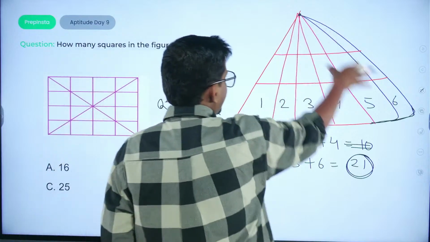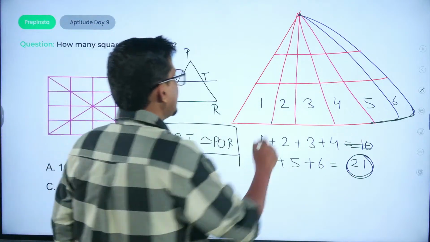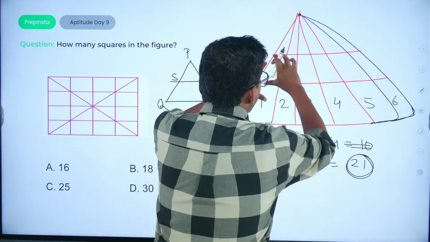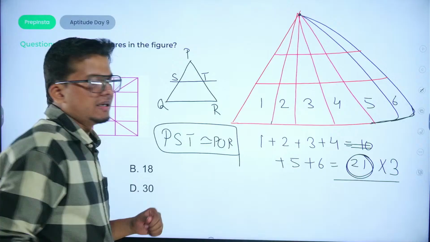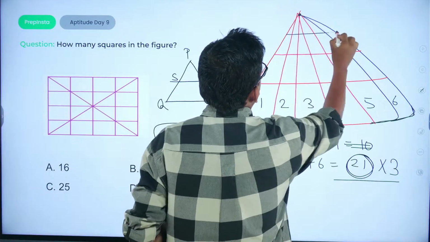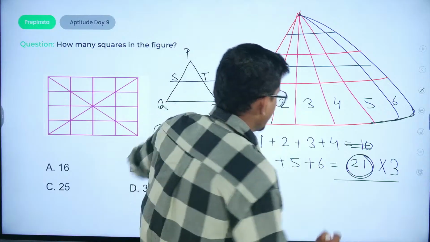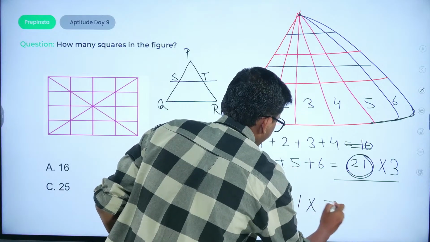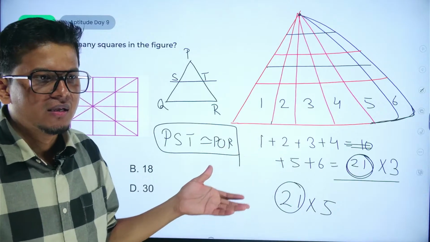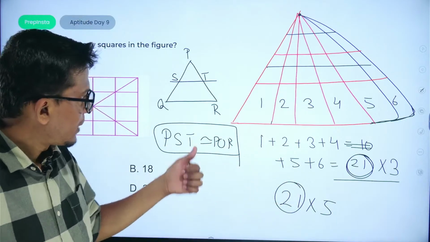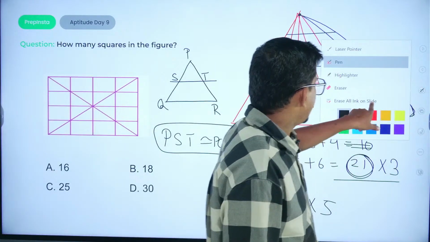So in the same manner, I am dissecting, cutting down the triangle in one. This would be one position, 2 and 3. So the total number of triangles in that scenario would be 21 into 3. If I dissect it furthermore, how many triangles are we getting? 1, 2, 3, 4, 5. So the right answer would be 21 into 5. So 21 from the outermost shell, multiplied by 5, so that we can represent the proportionality, or so that we can say that the congruency of the triangles has been given.